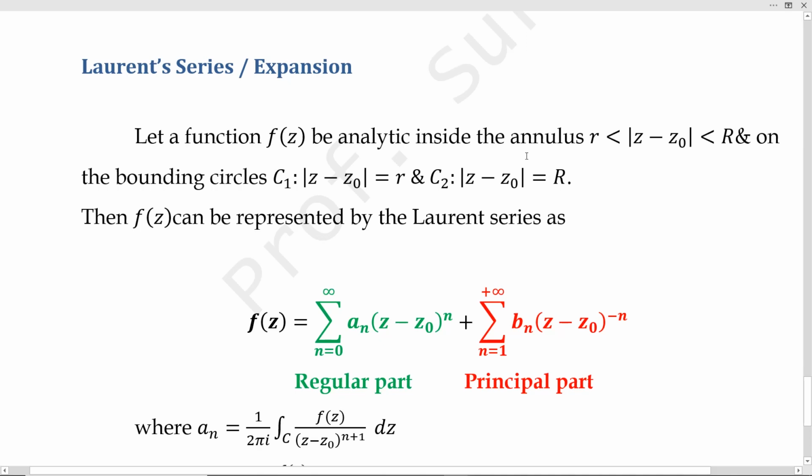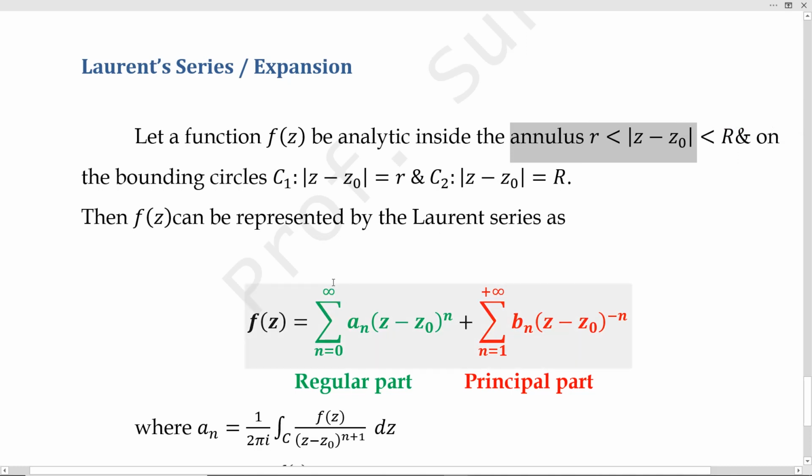The same thing, but instead of a circle or disk we take an annulus. Annulus means the area bounded between two circles. So we are taking two circles C1 and C2. For the first one the radius is small r, for the second one the radius is capital R. So this is small r less than modulus of z minus z naught less than capital R, the set of points lying between them.